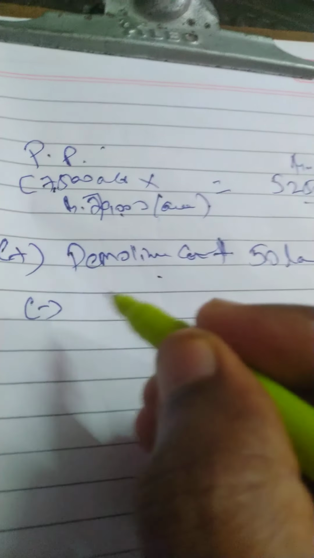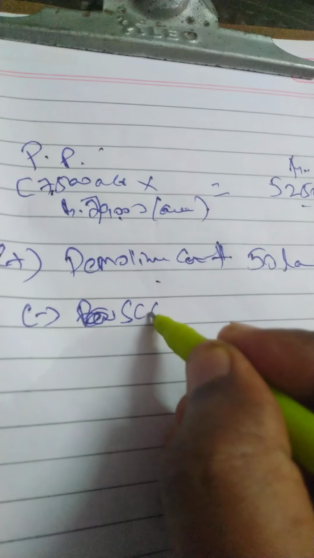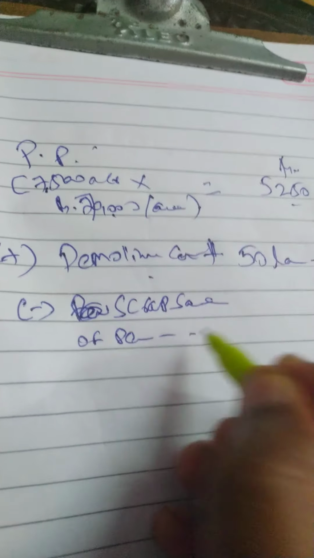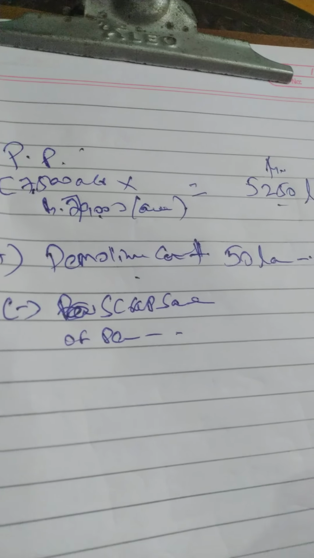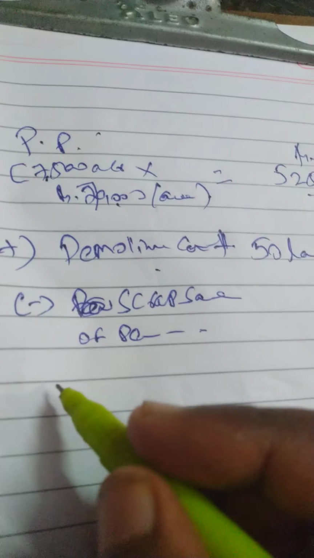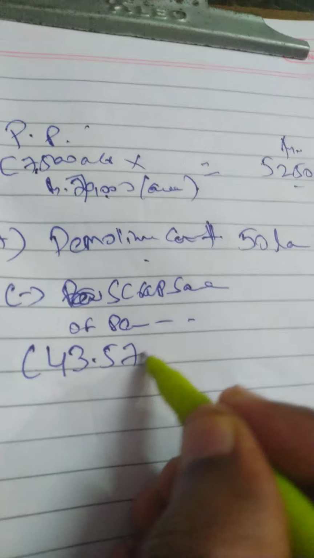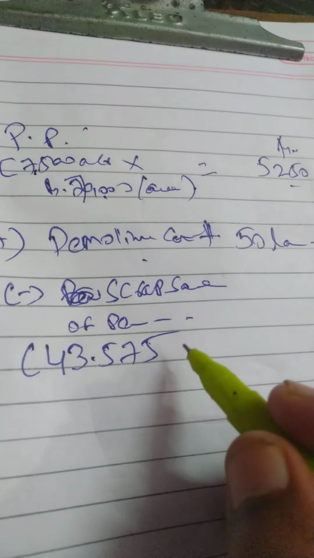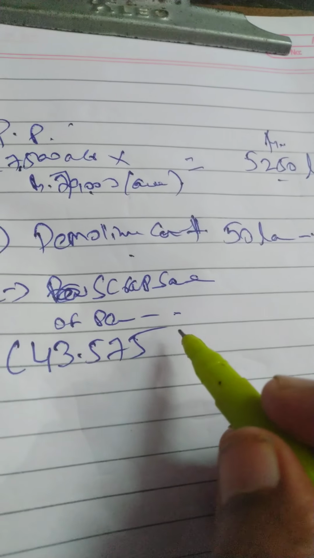But minus revenue from scrap sale of demolition. How much are they selling it for? 43.575 lakhs, correct? 43 lakh 57,500 is the sale value. Is this the amount we received?